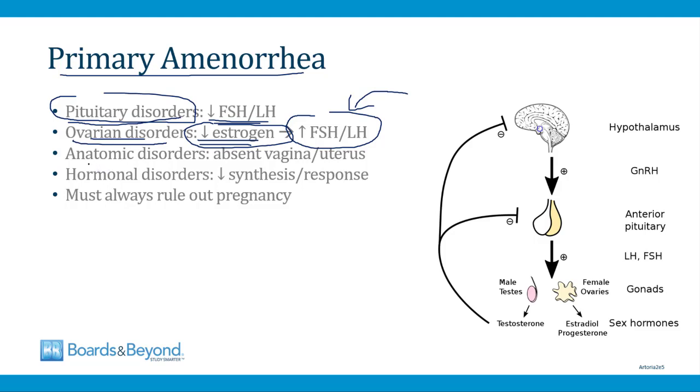You can also have primary amenorrhea if there's an anatomic problem. If there's an absence of the vagina or the uterus, then menstruation isn't going to occur normally. And then lastly, the trickiest causes are hormonal disorders. There are some rare congenital disorders where the body is unable to either synthesize or respond to hormones, and this leads to amenorrhea, and we'll talk about these as well in this video. And then lastly, you always have to remember that even in girls who have primary amenorrhea, you always have to rule out pregnancy. This is always a potential cause of amenorrhea, whether primary or secondary.